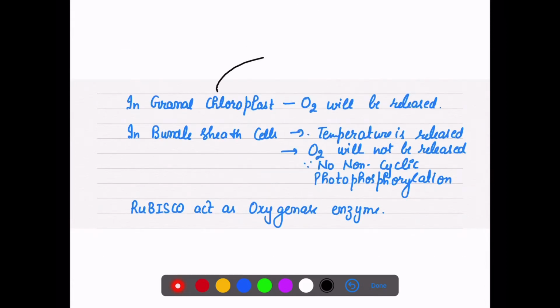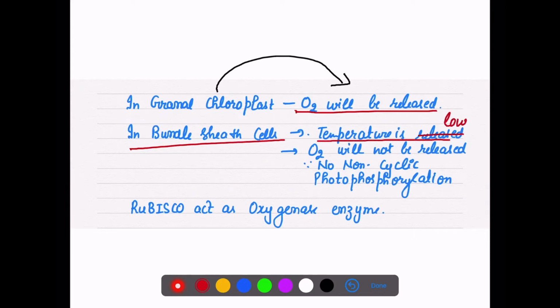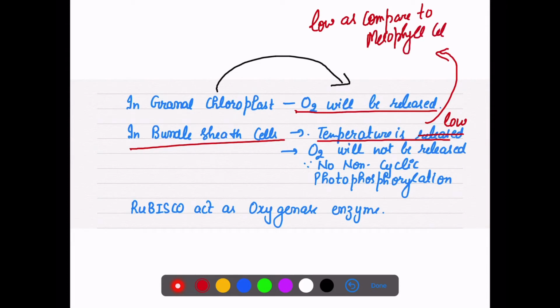In the granal chloroplast, I already told you that oxygen is released, but in the bundle sheath cells the temperature is low. Low doesn't mean very low; it means low as compared to the mesophyll cells. So oxygen will not be released.